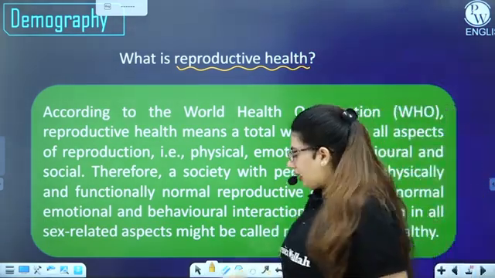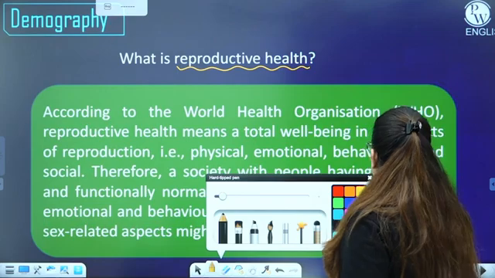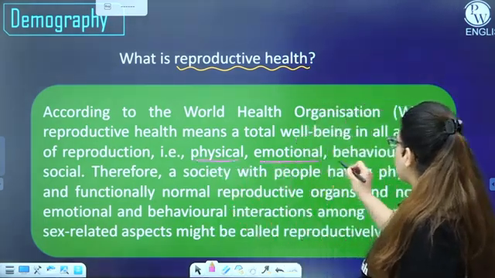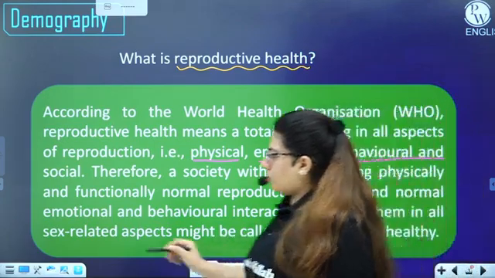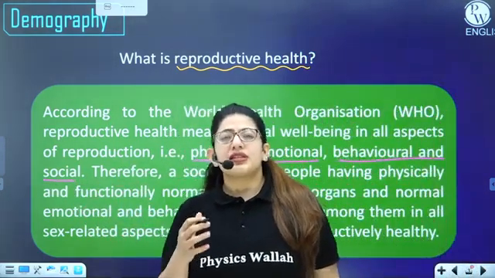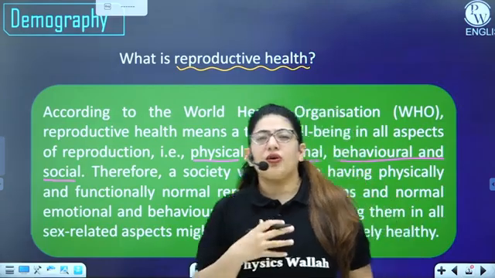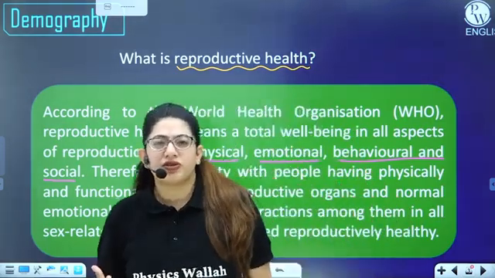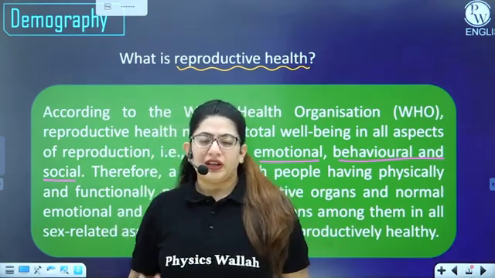So, what they're trying to say is reproductive health includes three factors. One is physical, second is emotional, behavioral, and social. What they are trying to say is that we don't say that if a person has all these functions properly, all the organs in proper shape, that person is reproductively healthy.